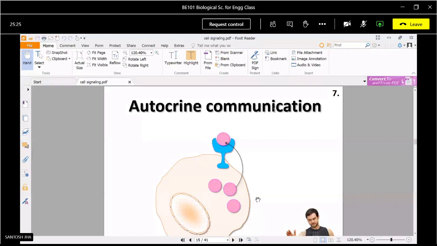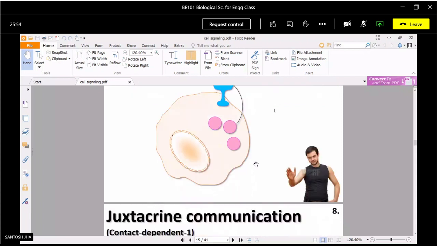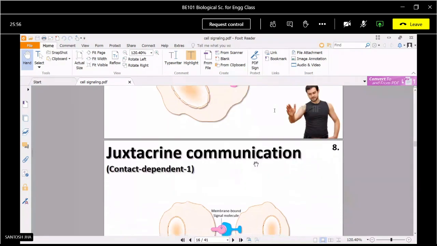The cell releases the chemical messenger and that chemical messenger is again received by the same cells. Generally our body has a number of cells, basically the cells of the immune system, like B cells and T cells, which release different types of interleukins, and that interleukin acts over the same cell and then the cell gets differentiated. Such type of communication is known as autocrine communication. So in autocrine communication, the same cells are affected.